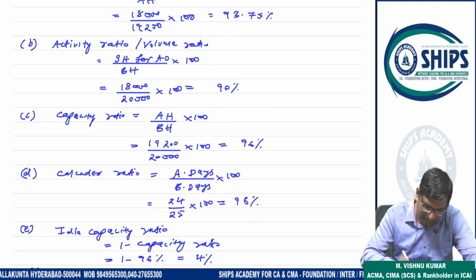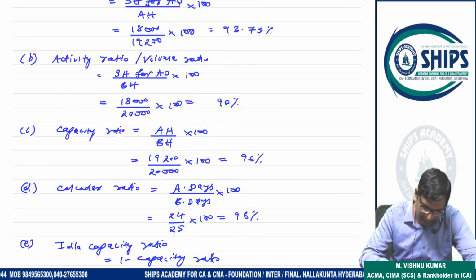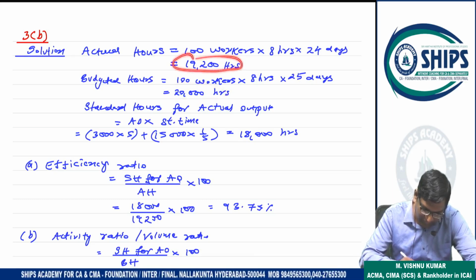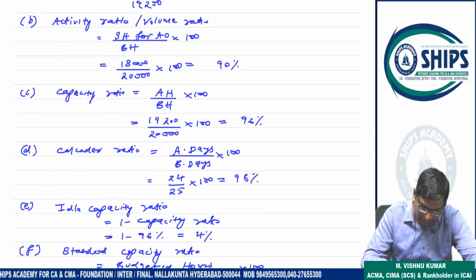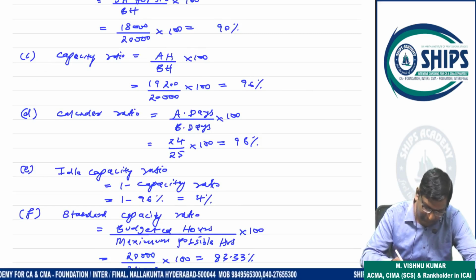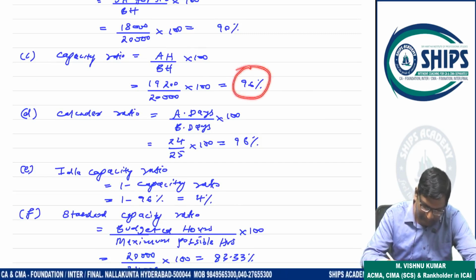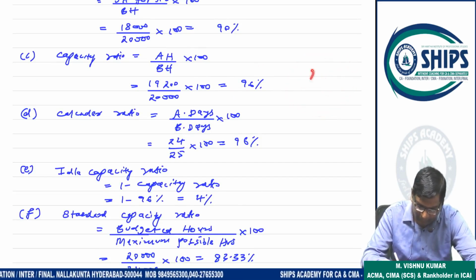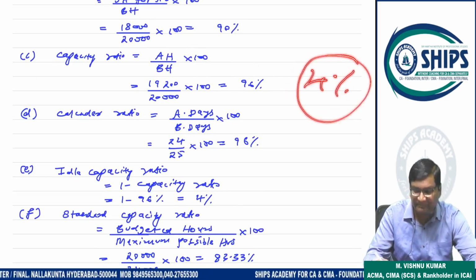So 18,000 by 20,000, 90%. Now capacity ratio: actual hours by budgeted hours. It means according to budget, we have to work for 20,000 hours, but you are working at 19,200 hours only. So you are not working at 100% level. You are working at 96% level. It means 4% is your idle time.